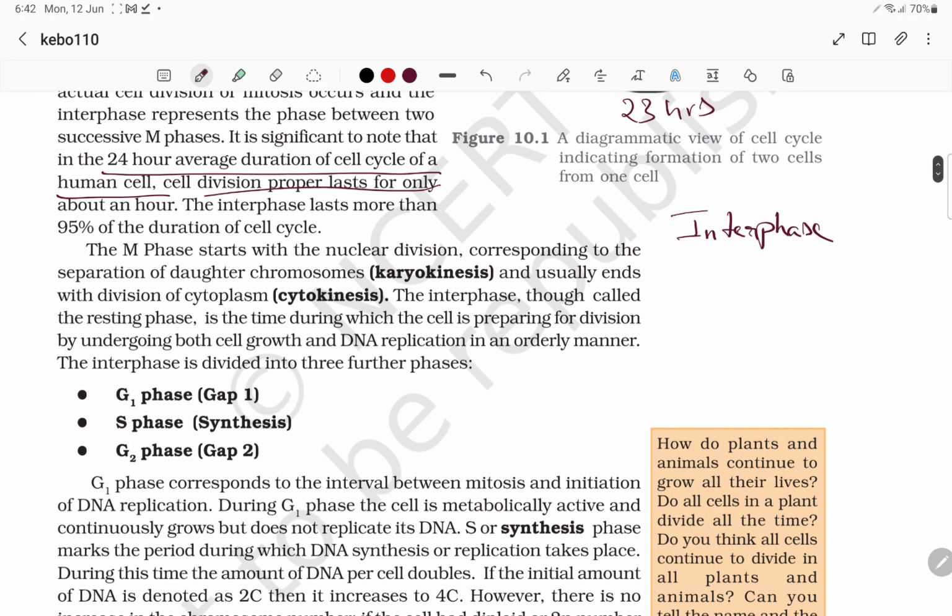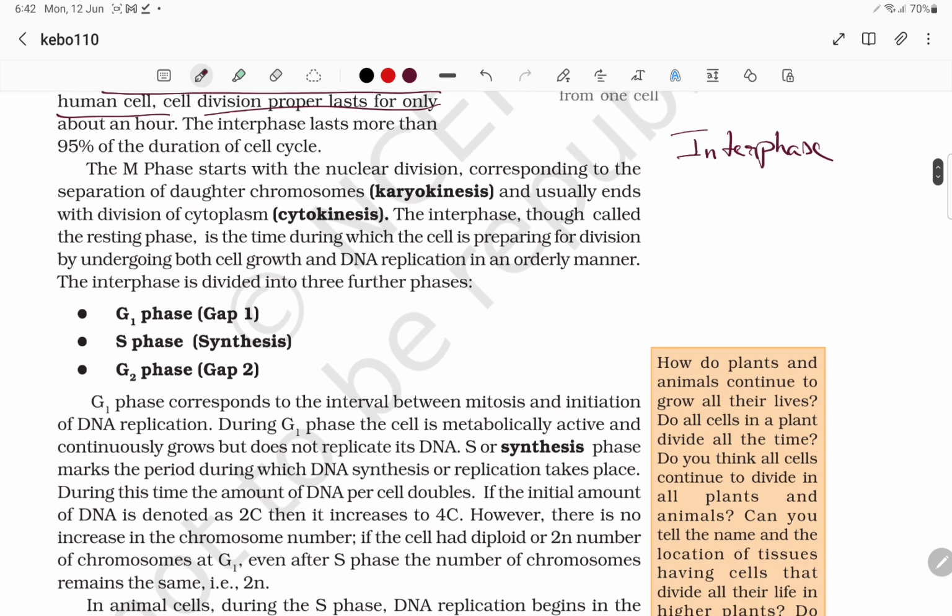So the interphase will last for more than 95% of the duration of the cell cycle. The M phase is again divided into two types. The M phase starts with nuclear division corresponding to the separation of daughter chromosomes, which we call karyokinesis, and usually ends with division of cytoplasm. We call it cytokinesis.